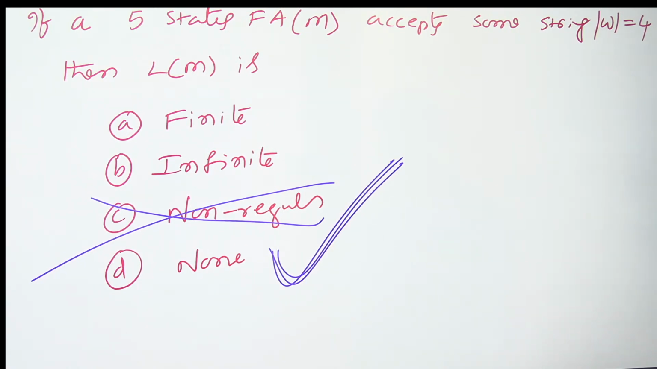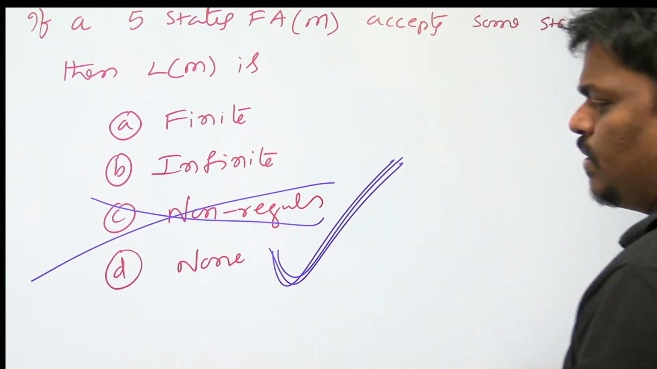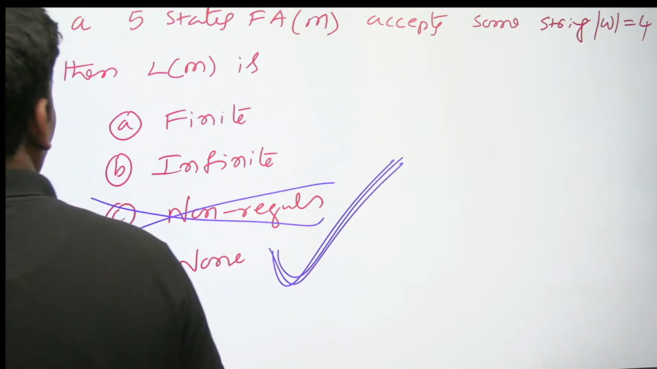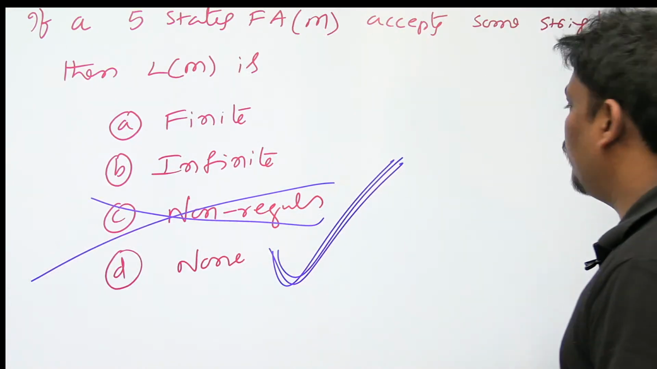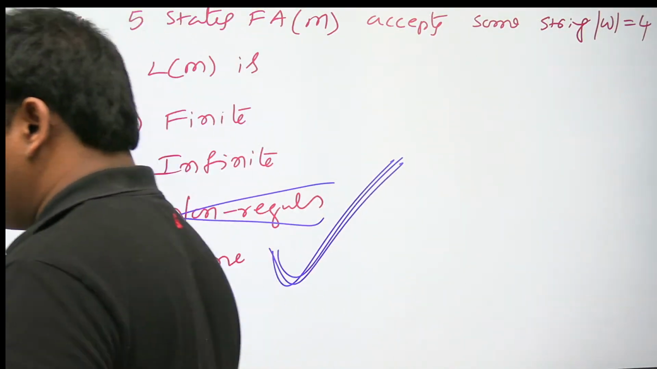He is not saying some specific string. If he said only this is accepted, I could comment something, but he is not saying that. He is simply saying that there is a finite automata which contains 5 states. It is accepting some strings of length 4.